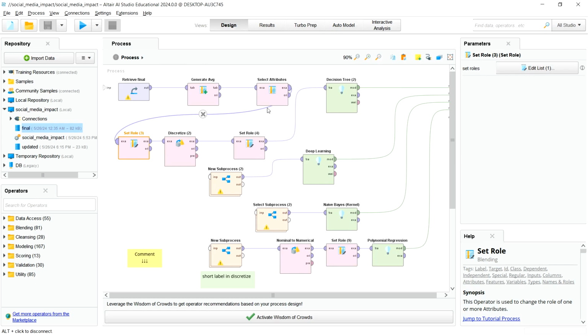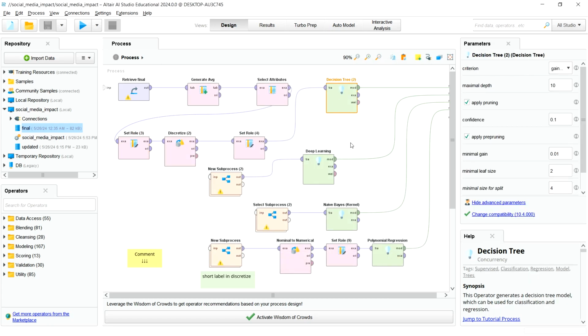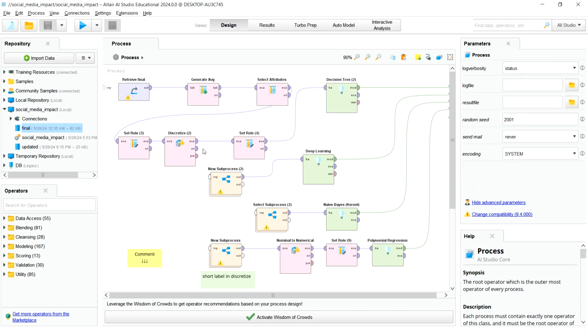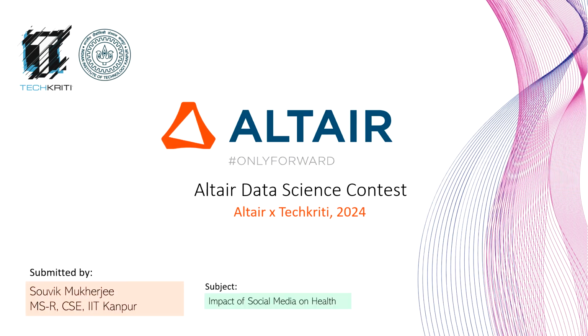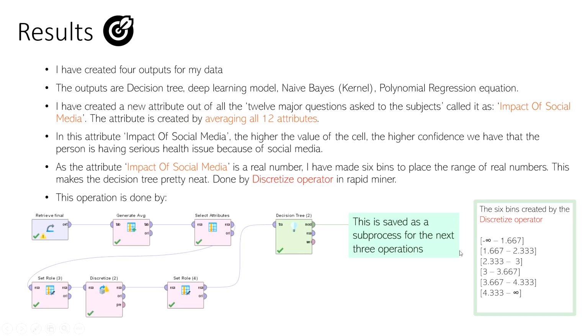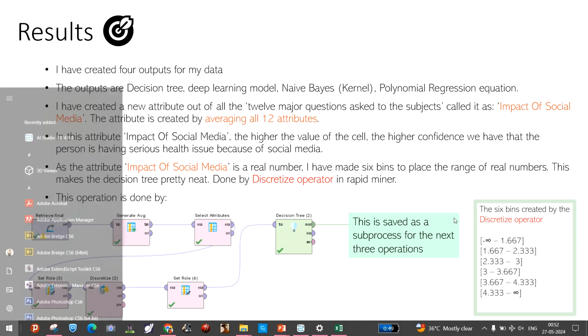Now the problem is that this average value is a real number. If I try to make a decision tree out of a real number, the decision tree will be very spread out, and I don't want that. So I want to discretize this, that is, make certain bins. I have made six bins to classify this range of 0 to 5. The bins look like this: bin 1 is minus infinity to 1.667, then 1.667 to 2.333. So instead of having all the real numbers, we have put all the values into bins.